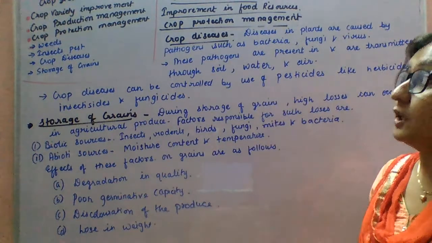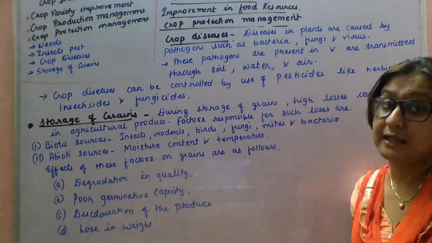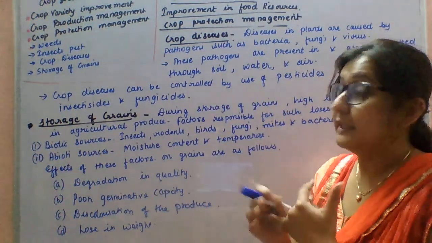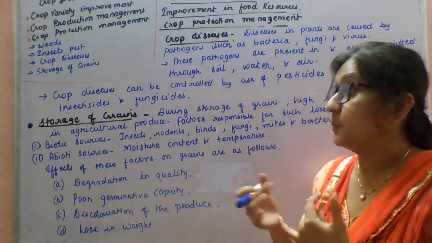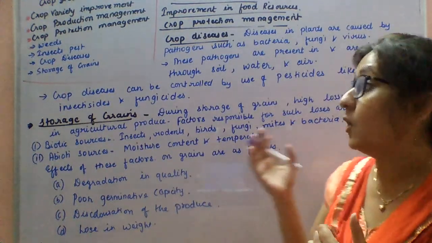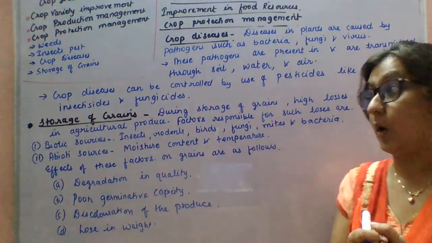So this is about crop diseases that occur due to pathogens like bacteria, viruses and fungi. Till now we studied how weeds are spoiling the crops, how insect pests are spoiling the crops, and how crop diseases are responsible for the spoilage of the crops.